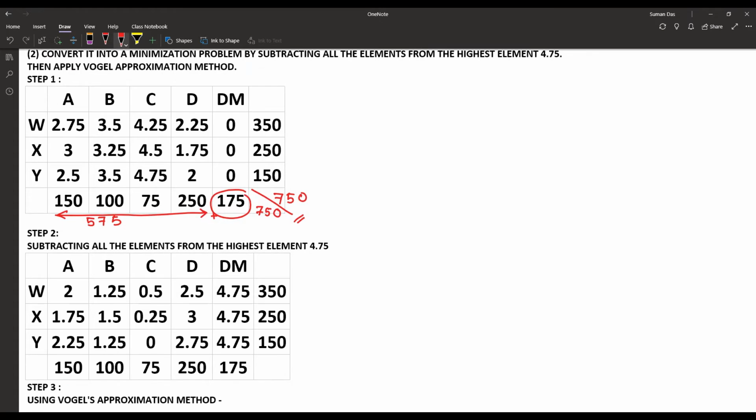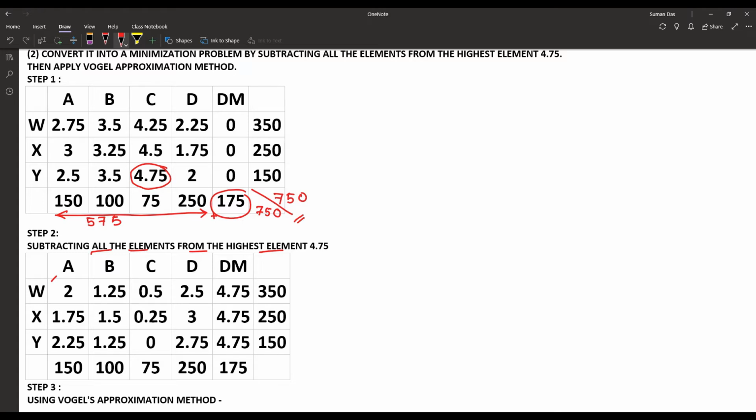We are subtracting all the elements from the highest element of the complete table. In the complete table, the highest value is 4.75. So we are subtracting each and every cell value from 4.75. Suppose for the cell AW, or cell 11, 4.75 minus 2.75, that is 2.